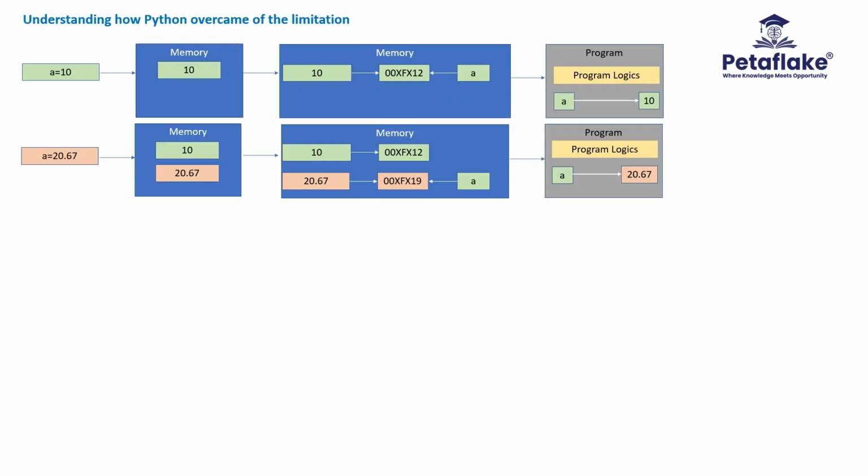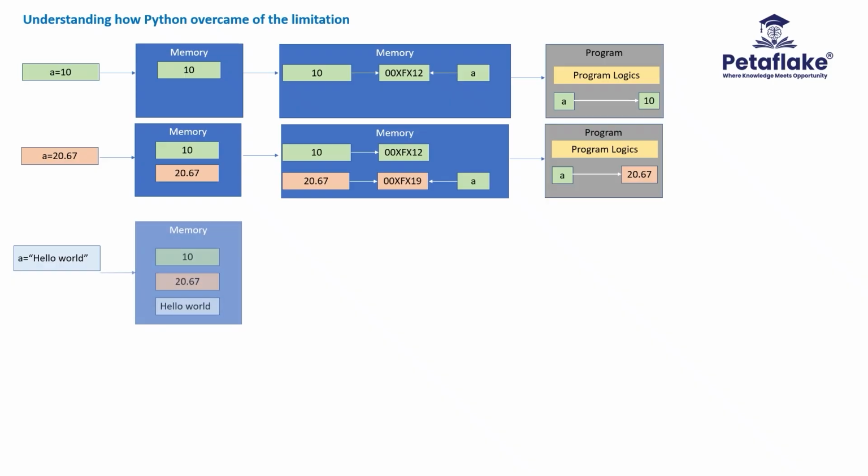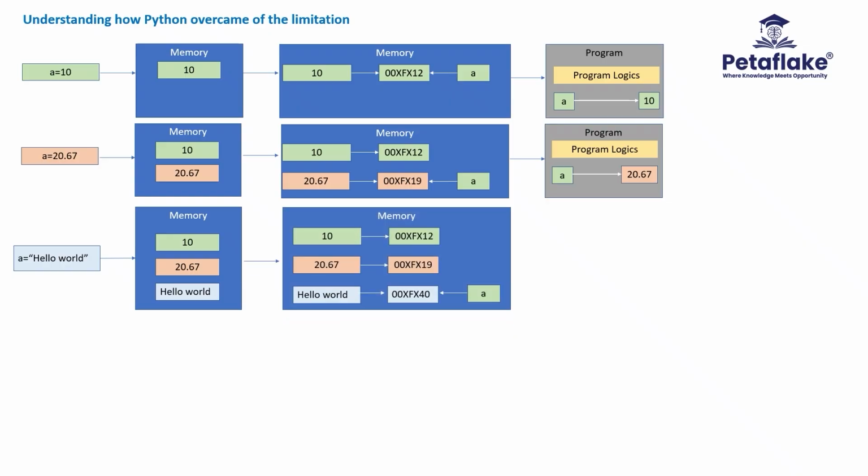Similarly, let's say in the same program, we assigned a new value hello world to the variable a. What happens? Python automatically detects the data type of the value hello world as string data type. A new memory location is allocated with sufficient storage to store the value hello world. The memory address of value 20.67, which was already stored in the variable a, will be deleted, and the new memory address of the value hello world will be stored in the variable a. After storing the new memory address in the variable a, when the program looks for the value of a in the memory, the program gets the value of a as hello world, not the previous value 20.67.